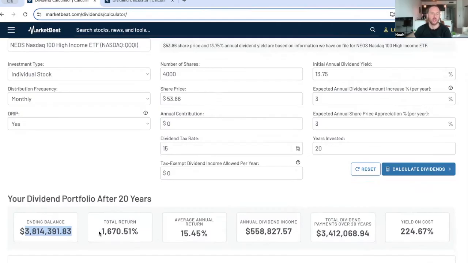Okay, total return 1600%, annual return 15%, assuming that all these things hold true. The annual dividend income at the end of it after 20 years, so you're looking at 500 to 600K in annual dividend income. Okay, this is phenomenal.